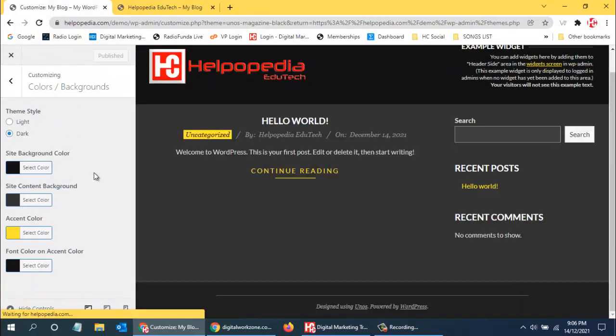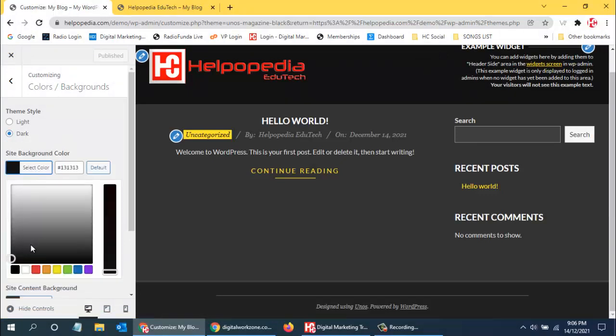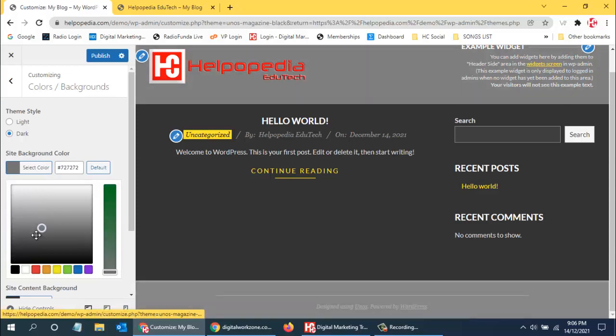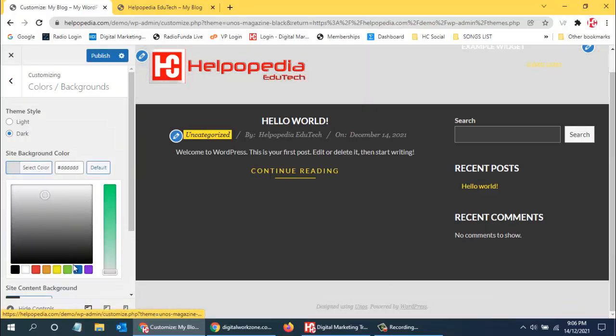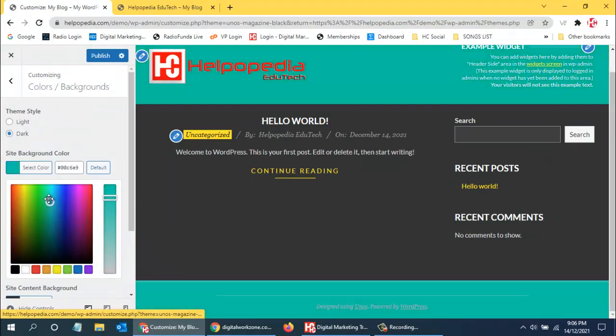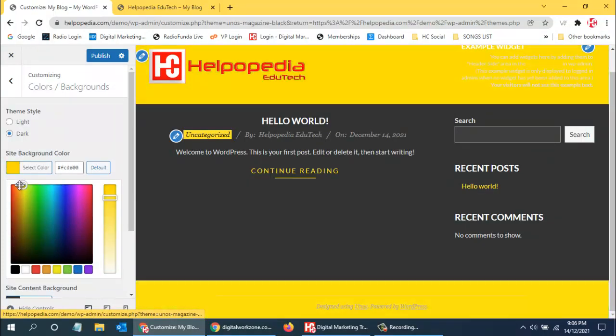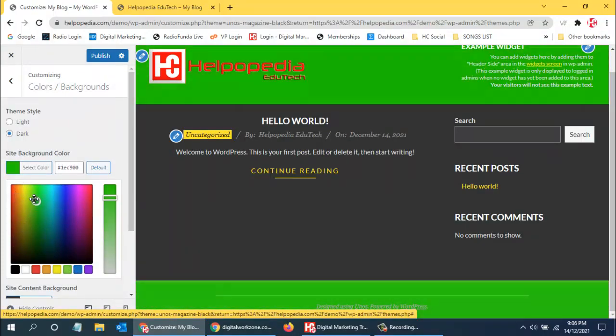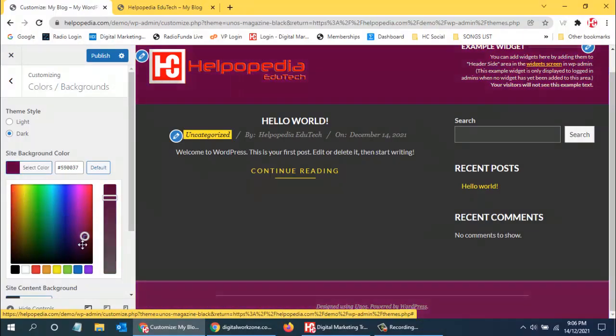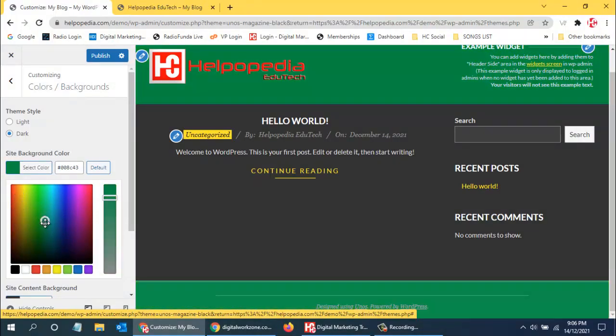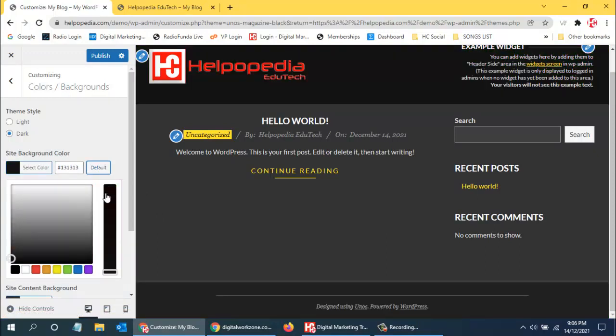You can have the background color also. So if you change the background color to some other, you can see you can change it to any color that you want over here. So like this, there are various options available you can use. Or else if you want the default color, then you can just click on default, so it will come back to original. So that is what we can use.